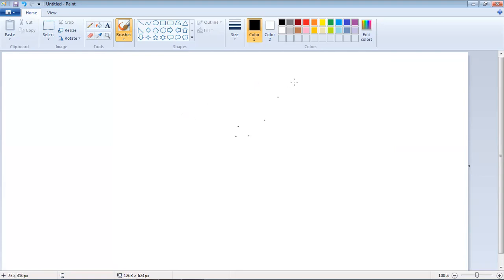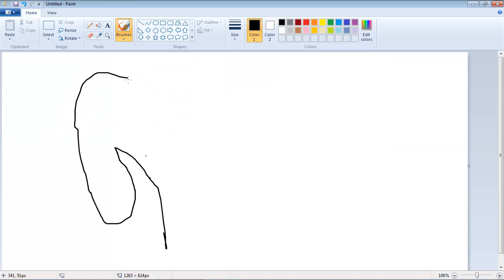So if we draw the diagram of the kidney like this, this is the kidney. This is the upper pole of the kidney, and this is the ureter, and suppose this is the cut end of the ureter.